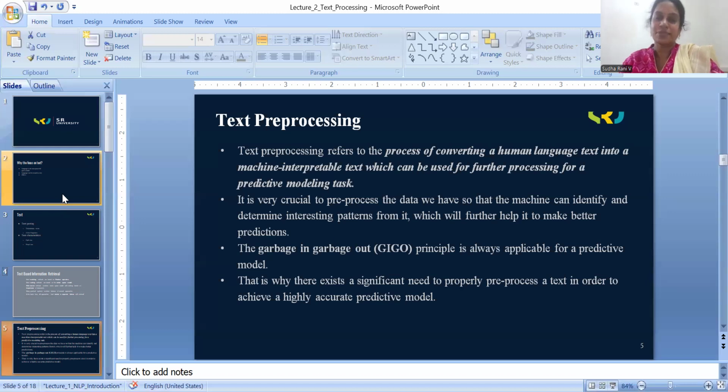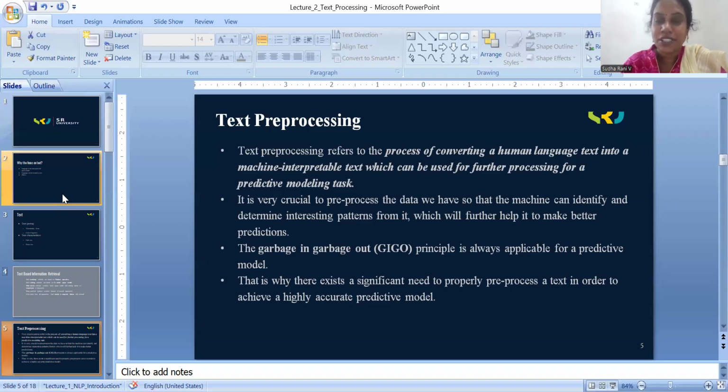As I said, text pre-processing is a very important and very useful topic. Nowadays, everybody is running towards search engines as well as search bots. All people depend much more on search bots and search engines for the data they want to search. And all the search engine queries and chatbots are running with text pre-processing only.